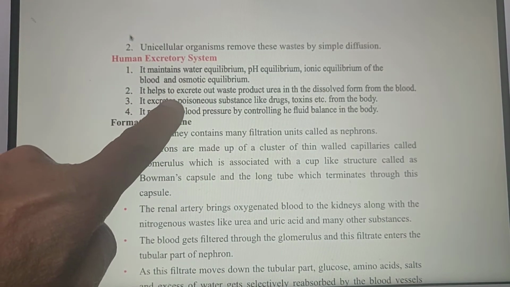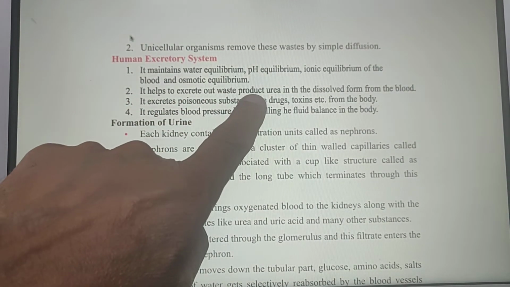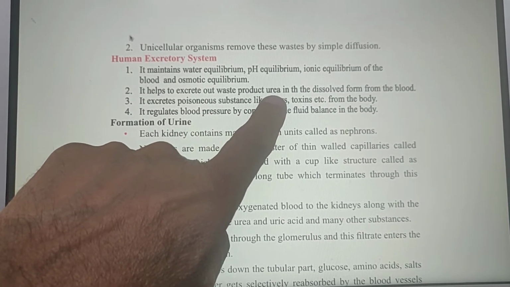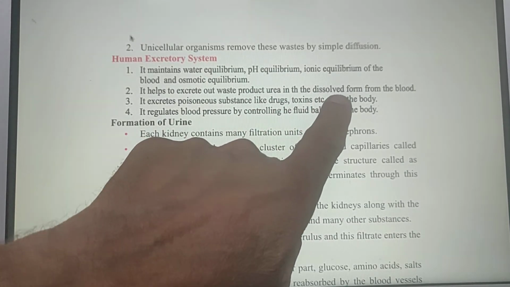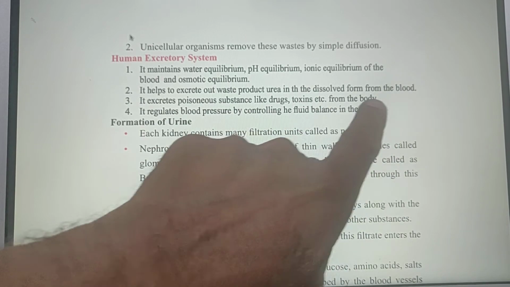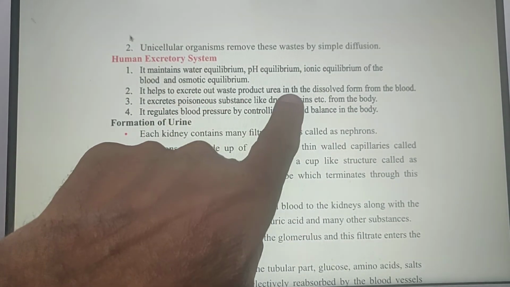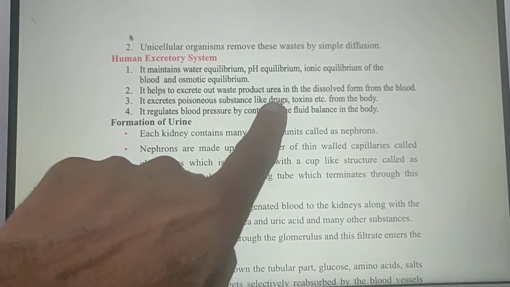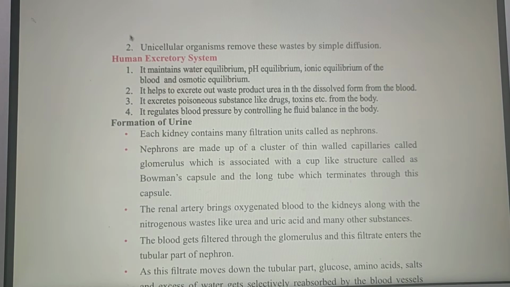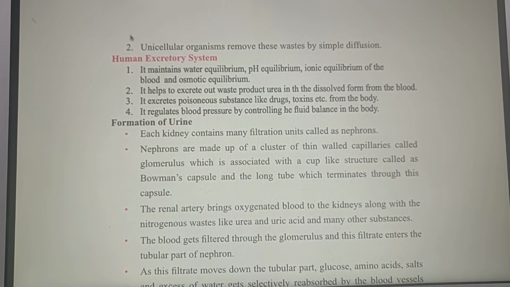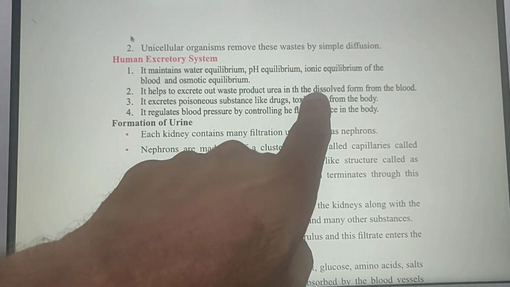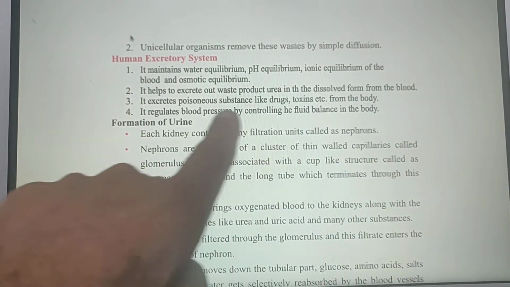It helps to excrete out waste product, urea, in the dissolved form from the blood, because blood contains urea that has come from the metabolic reactions taking place in the cells, and then it is taken to the blood, and in the blood this urea is dissolved in water.